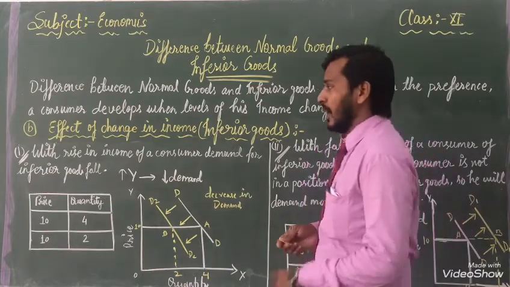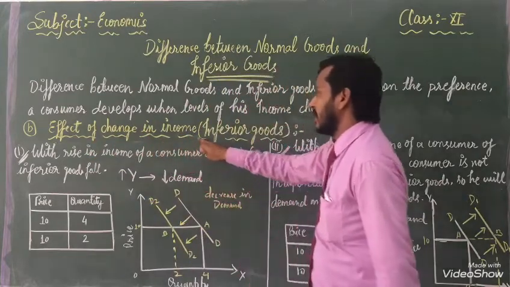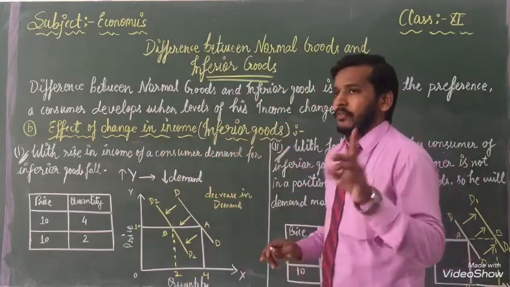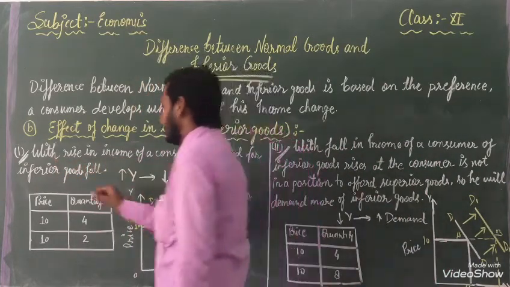In front of you I have written here: effect of change in income, inferior goods. The first one is with a rise in income.